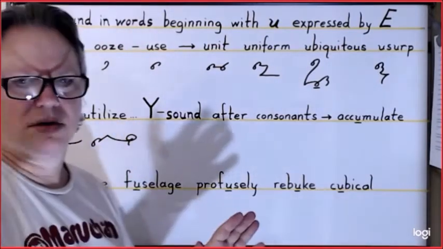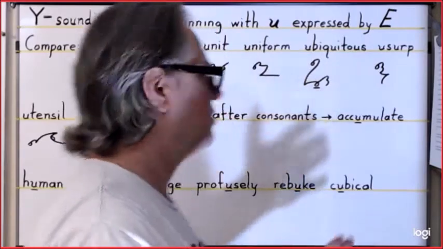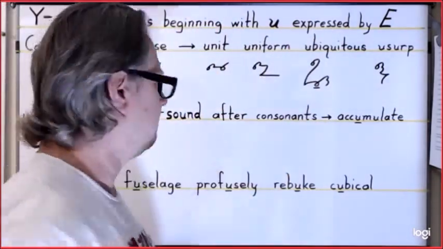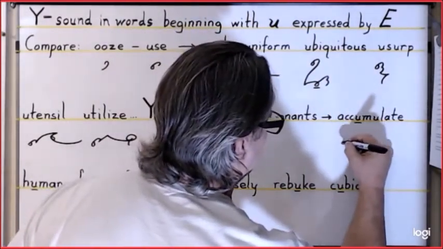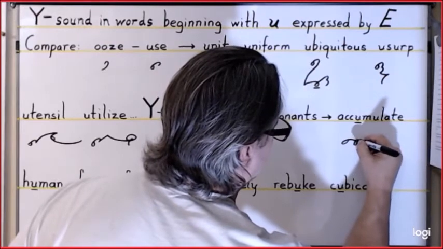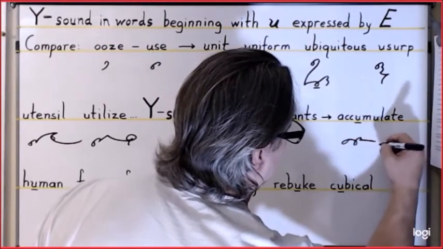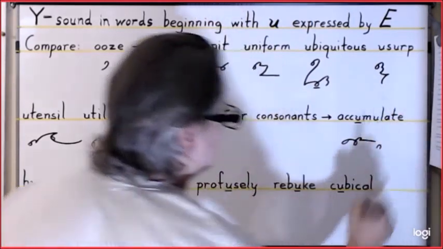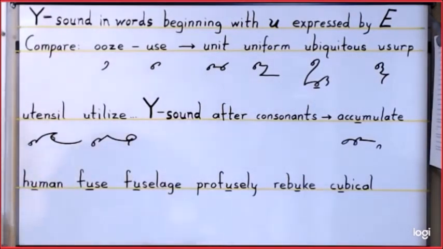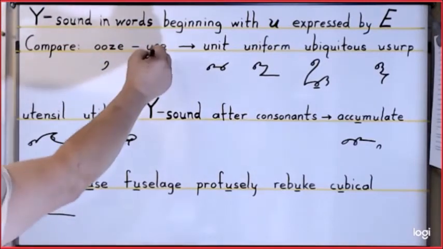Now, the Y sound after consonants also uses the small circle E. So for the word accumulate, we'll write the A, K, small circle E, the U hook, the M, and then this disjoined suffix for ulate, simply the U hook. For the word human, write the small circle E, the U, and then the MEN stroke, and of course the H for human.